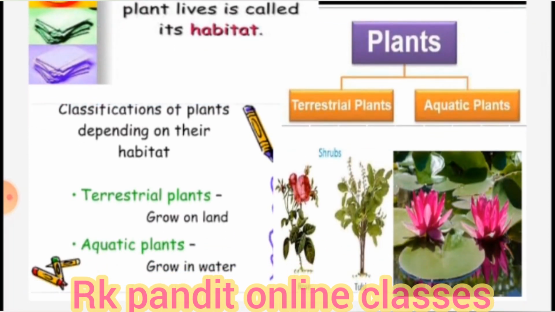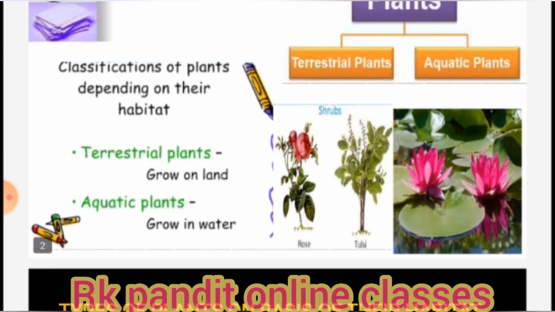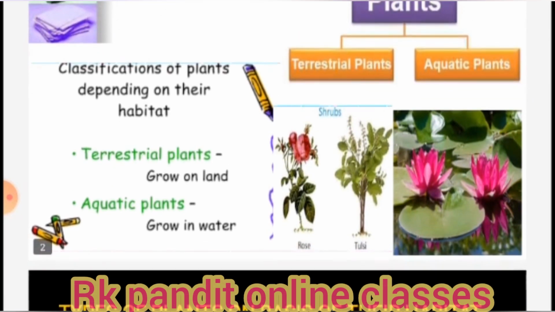Terrestrial means the plants which grow on land. It can be deserts, mountains, grasslands, etc. And aquatic means the plants which grow in water. Their habitat can be ponds, rivers, lakes, oceans, etc. You can see in my video slide the images of the terrestrial plants and aquatic plants.